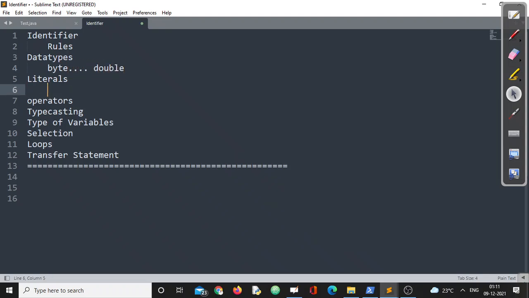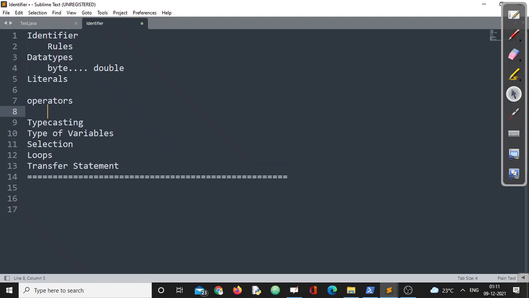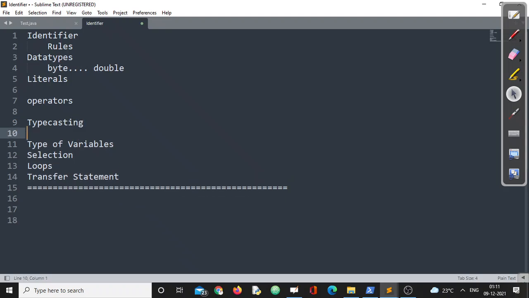Similarly, we have covered all the literals, followed by all the operators like bitwise operator, arithmetic operator, increment and decrement operator, unary operator, all the operators we have discussed. And then we have discussed typecasting to convert types, not only implicitly but also explicitly.